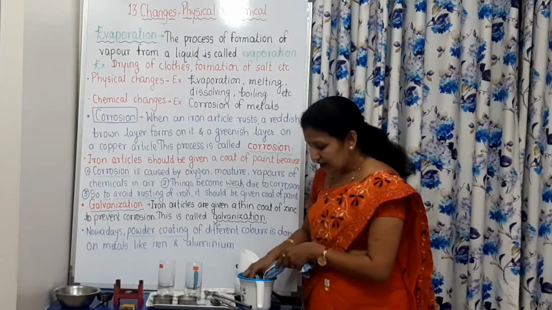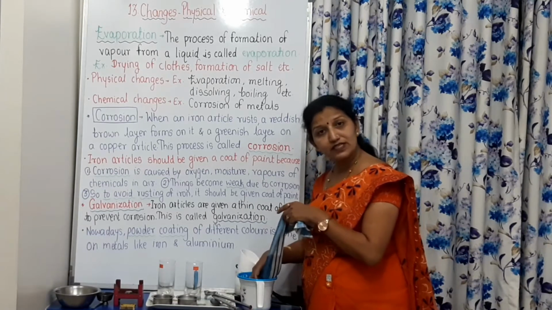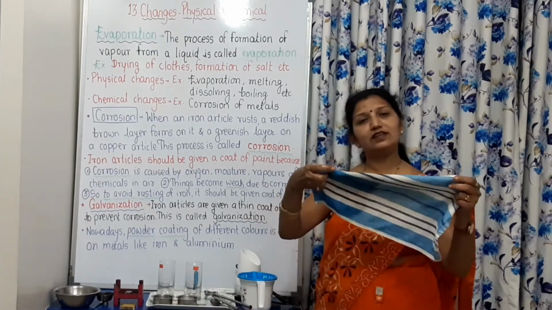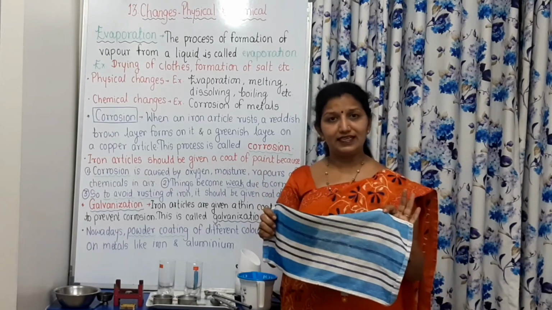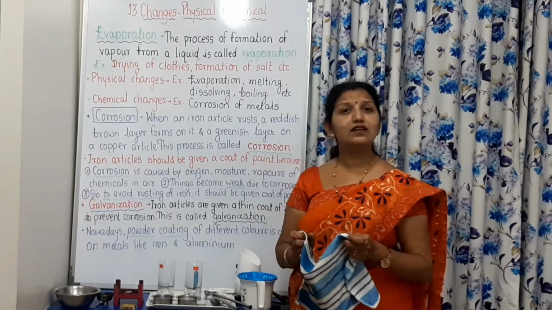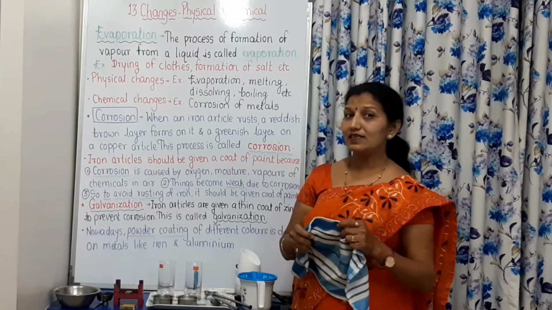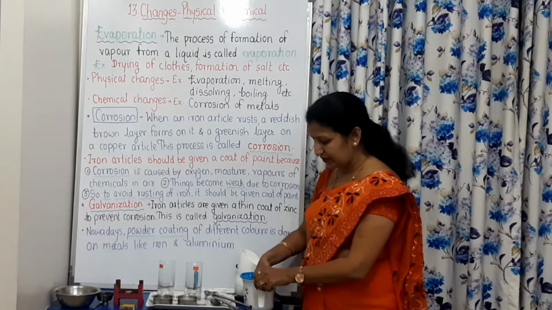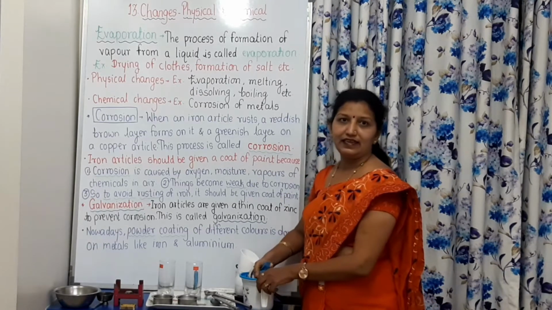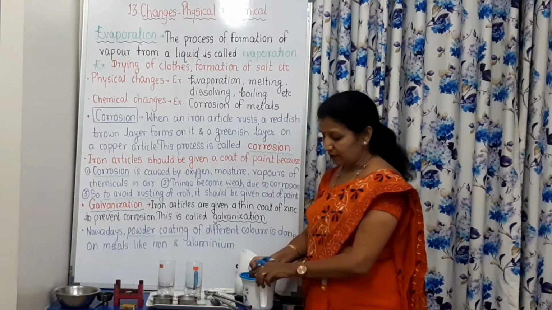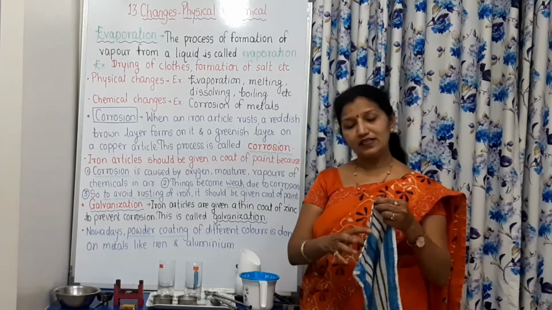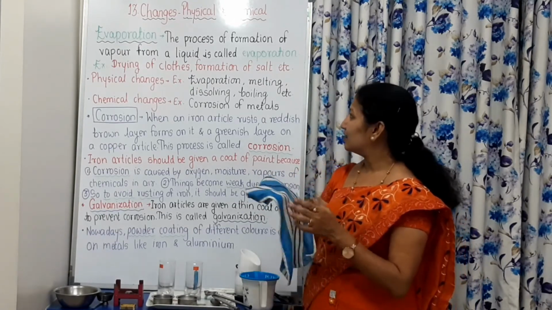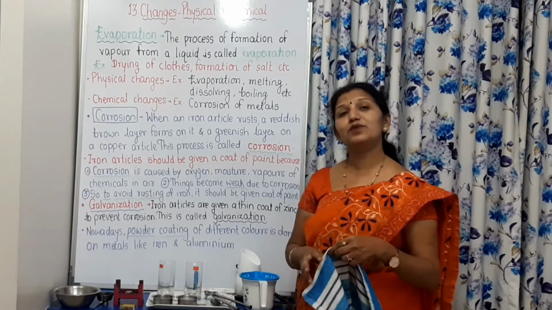See, wetting of cloth. This cloth was dry. Now I have wetted it. Wetting of cloth is a very quick change. We can wet the cloth very quickly. But drying of cloth, if I wet it fully and if I want to dry it immediately, will it be possible? No, because drying of clothes is a very slow change, and this drying of clothes requires the process of